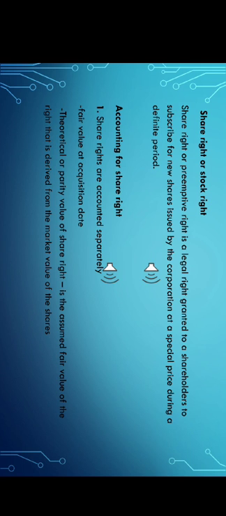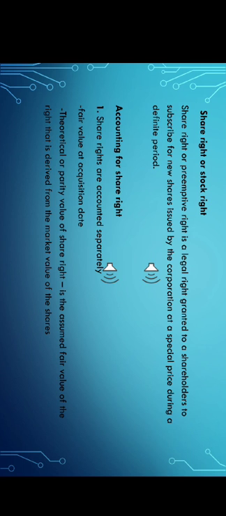If the entity sells its share rights, the entry would be debit cash, credit share rights, and credit the gain on sale of share rights, or debit the loss. Then for the expiration of share rights, debit the loss on share rights and credit the share rights. The second topic is the theoretical or parity value of share right.